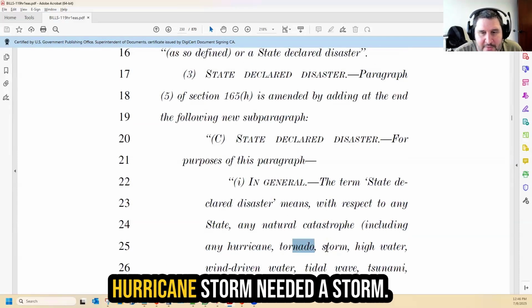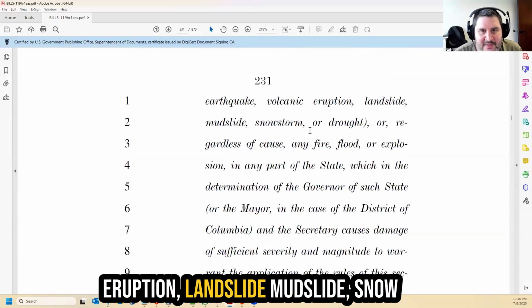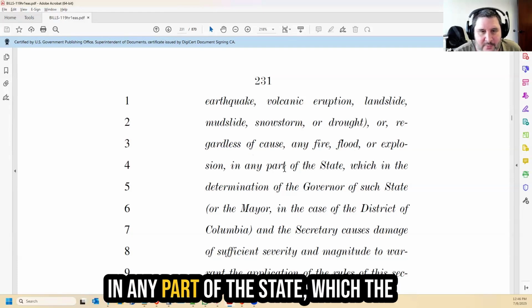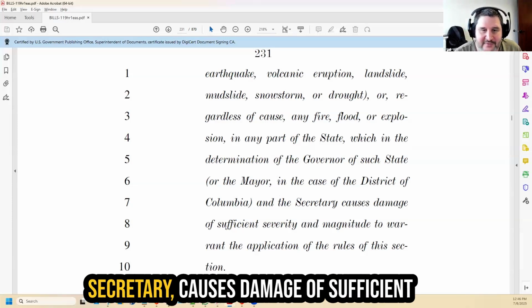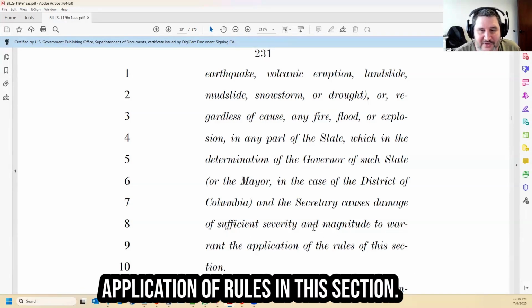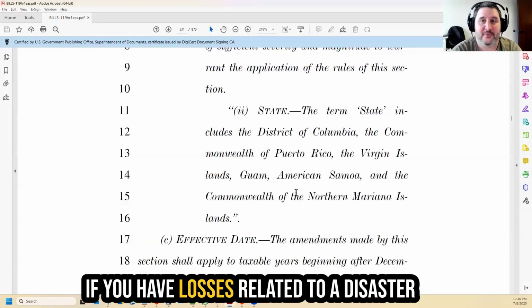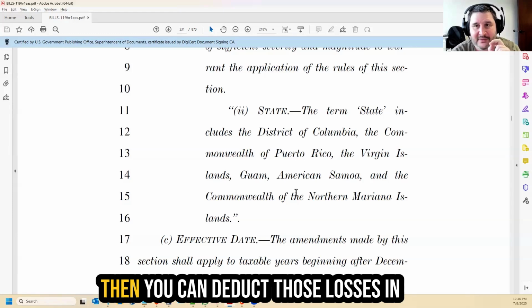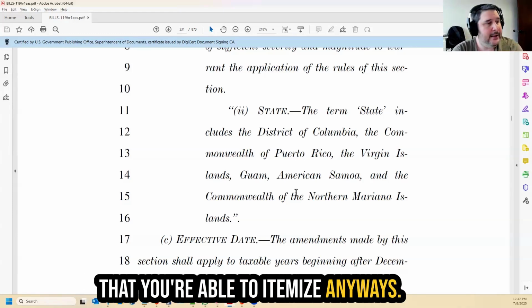But yeah, hurricanes, tornado, storm, high water, wind-driven water, tidal wave, tsunami, earthquake, volcanic eruption, landslide, mudslide, snowstorm, or drought, or regardless of any cause, any fire, flood, or explosion in any part of the state which the determination of the governor of such state, or the mayor in the case of the District of Columbia, and the Secretary causes damage of sufficient severity and magnitude to warrant the application of rules in this section. So basically, if you have losses related to a disaster that is now, as of 2026, either federally declared or state declared, then you can deduct those losses in your itemized deductions to the extent that you're able to itemize anyway. How did that used to be?